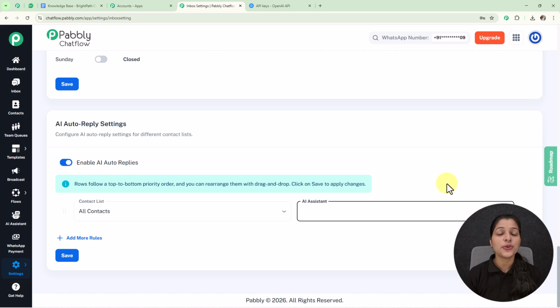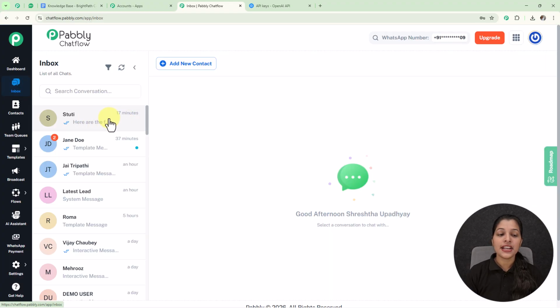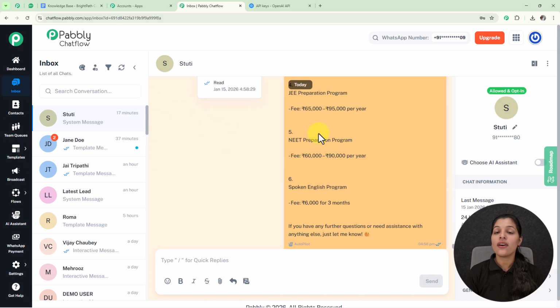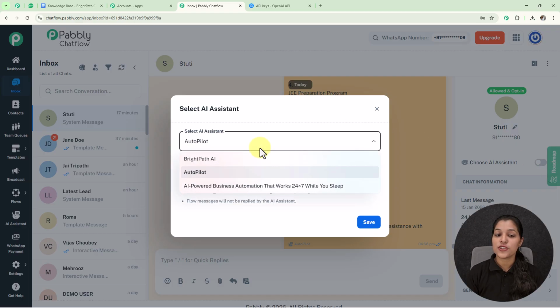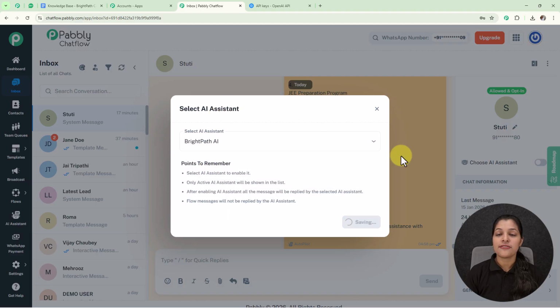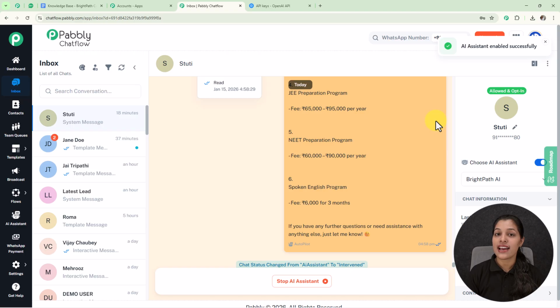And now I am going to show you how you can enable AI assistant for a particular chat. For that you just have to select this inbox given on the sidebar, and on this particular number I am going to enable my AI assistant. Here you can see on this particular chat on the right hand side, you can see this option of choose AI assistant, and from here you have to select the AI assistant which you want to enable. Let's say I'm going to enable this AI assistant which I have recently created, named Bright Path AI. Now let's click over this save button. And here you can see my AI assistant has been enabled successfully. So this is the simple way for enabling AI assistant for a particular chat.